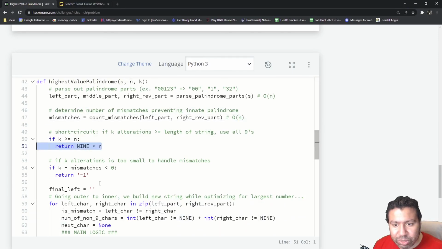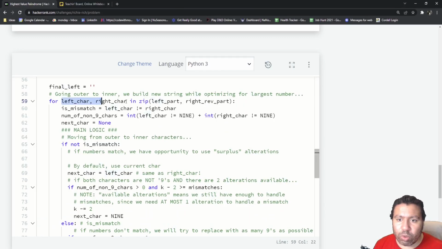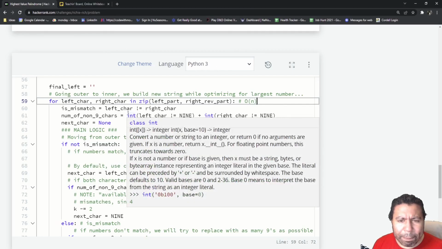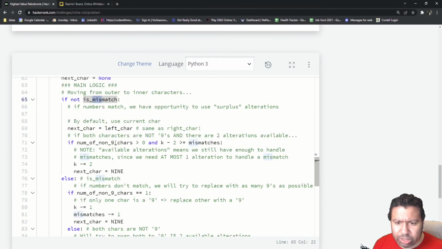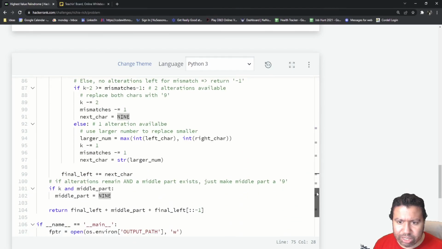This is all constant, it's just returning values. This is all just math and returning values. Here we are looping through the left and right part, so this is another big O of n, or sorry, n divided by 2, but still it's big O of n here. Math, just all logic. There's no other stuff going on here. It's just a lot of logic.